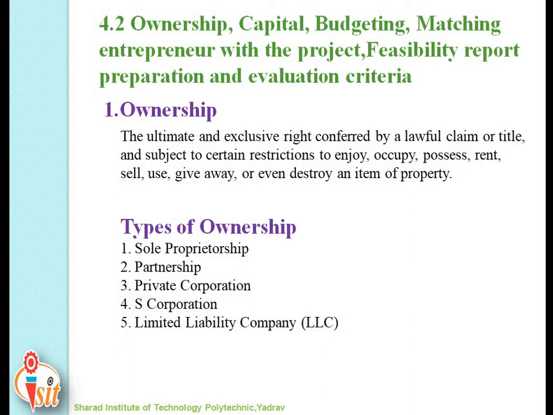There are various types of ownership like sole proprietorship, partnership, private corporation, S corporation, and last one, limited liability company, that is LLC. Now, what is sole proprietorship? It is the simplest and most common form of business ownership. It is a business owned and run by someone for their own benefit. The business existence is entirely dependent on the owner's decision. So when the owner dies, so does the business.